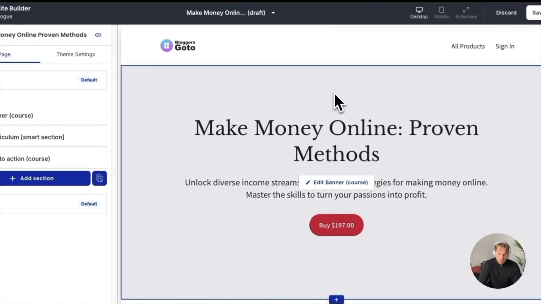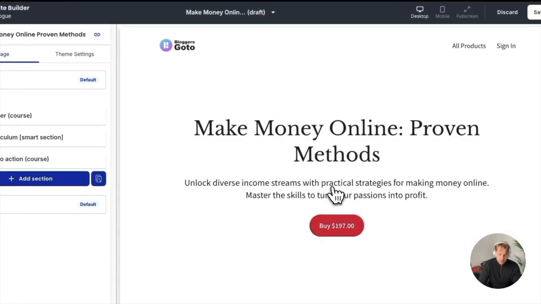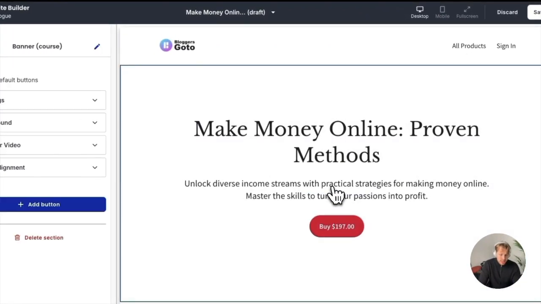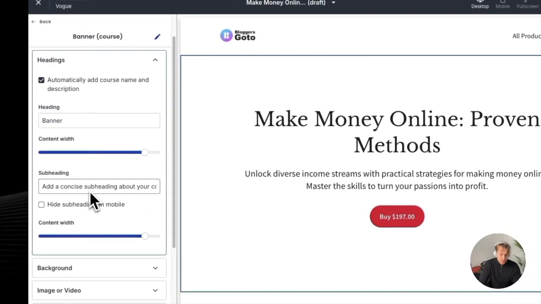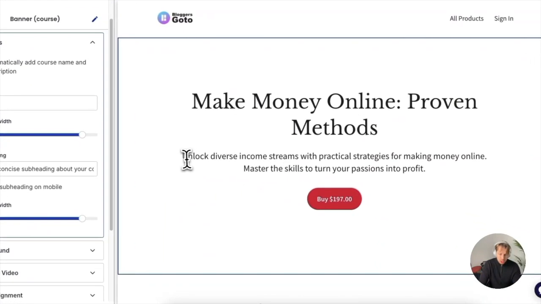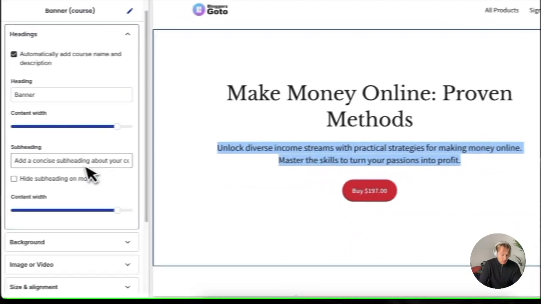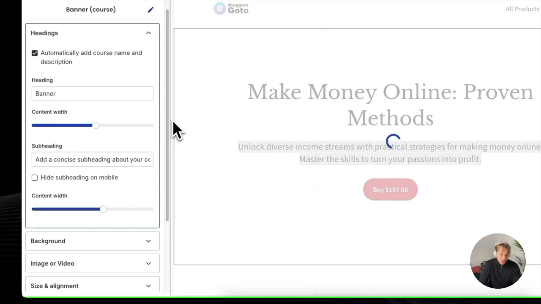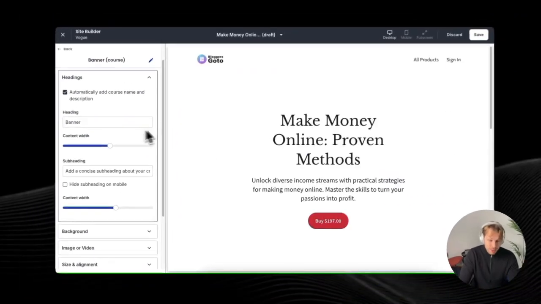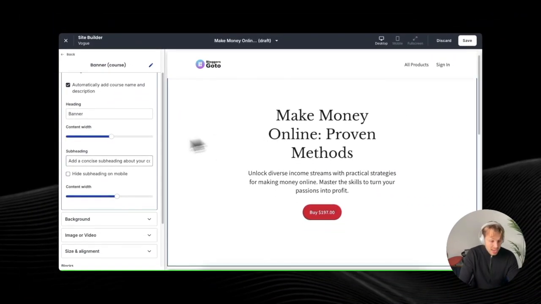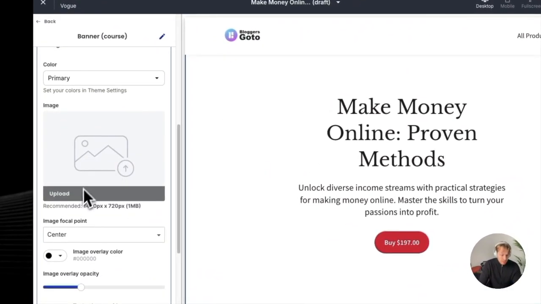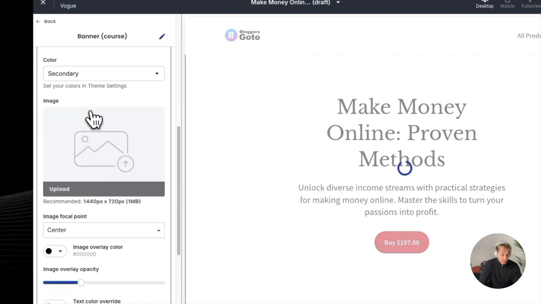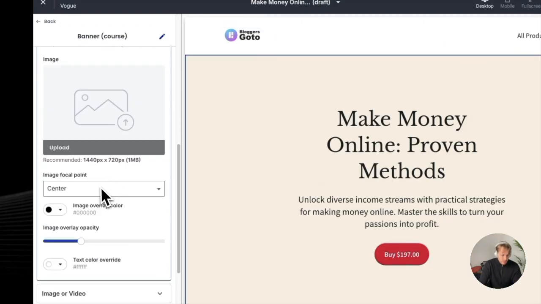Then you can also choose these different sections. So you can do this banner section here. We can edit that as well. So you can change the subheading here. So this is automatically just this AI generated one, but you can change it to something else. You can change the content width if you want to. It might look a bit sleeker if it's not that wide. You can change the background. You can even add an image there. You can do different colors here. You can do image overlay.